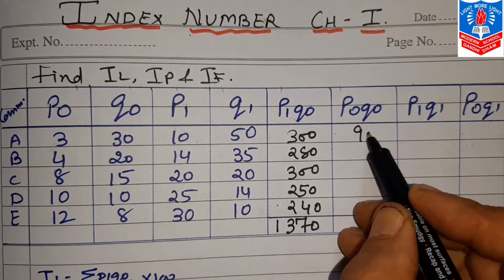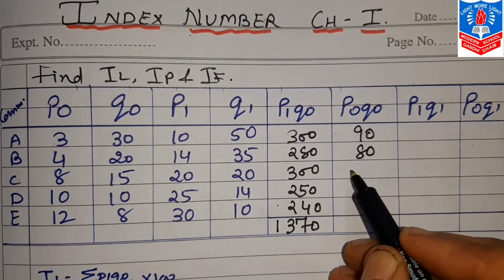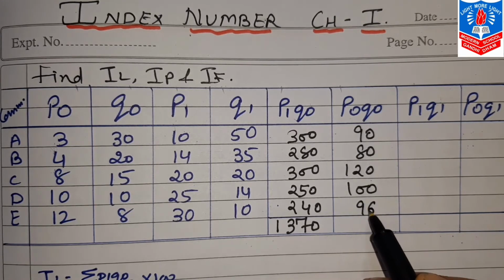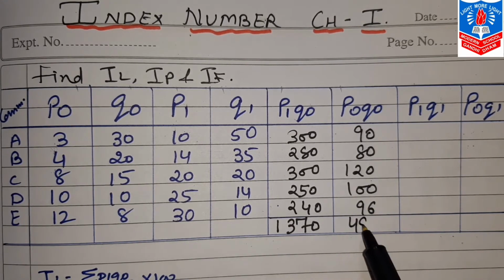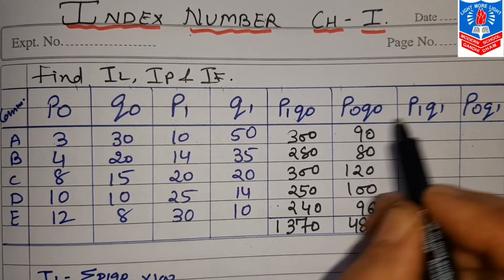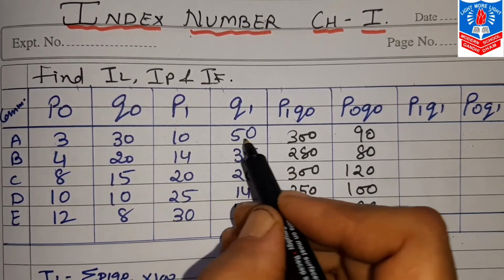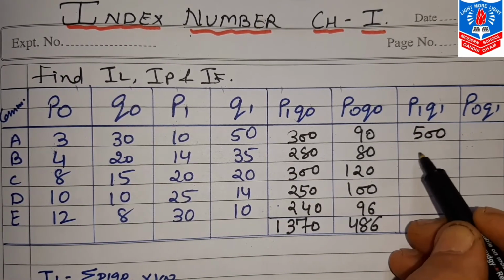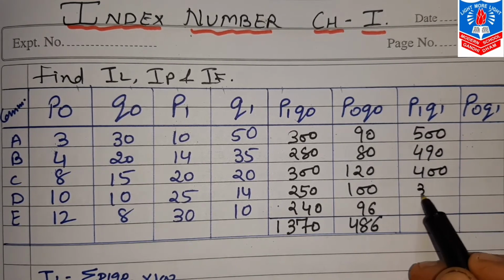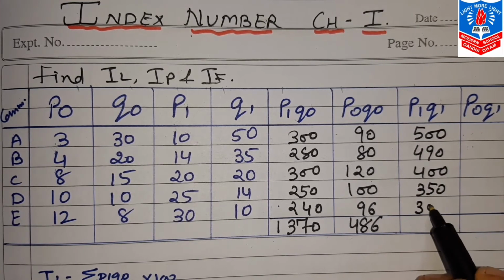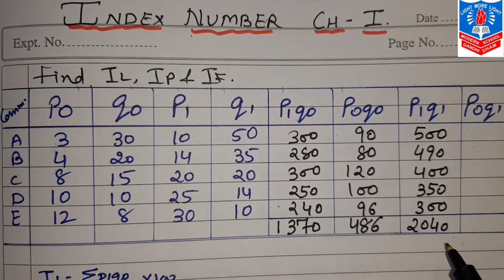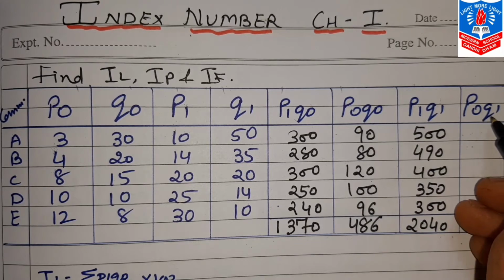Same way, we find P0 Q0. First value comes 90, then 80, 120, 100 and 96. Total of this comes 486. Same way we find now P1 Q1. This is P1 and Q1. Multiplying this, first value 500, then 490, 400, 350 and finally 300. Total of this comes 2040.